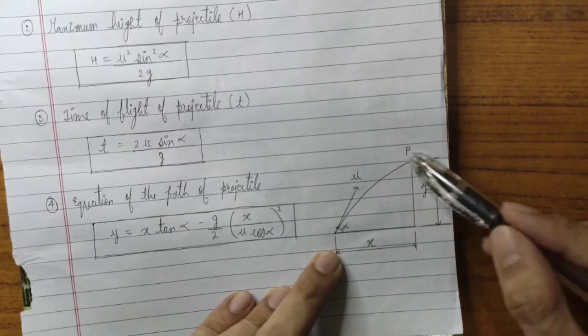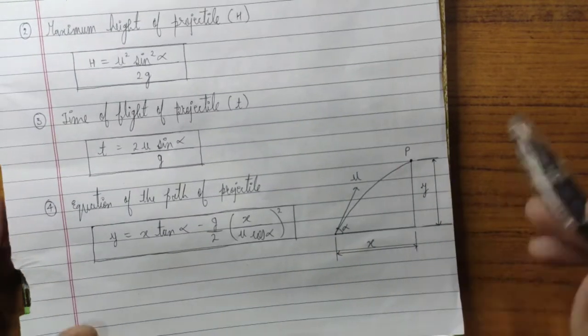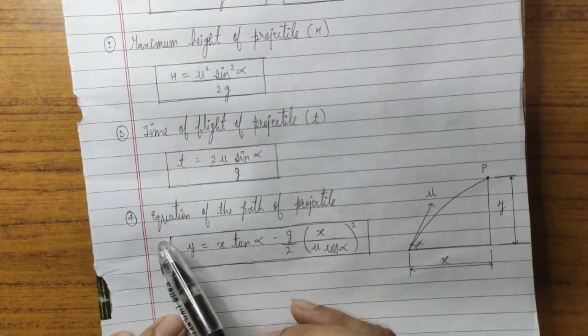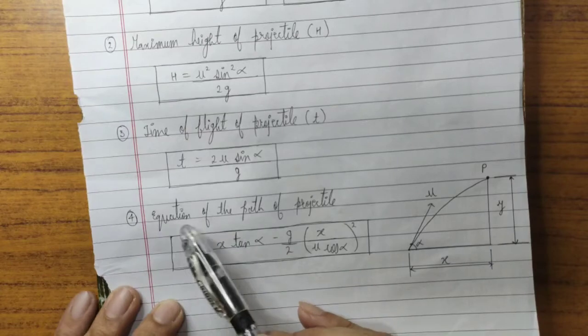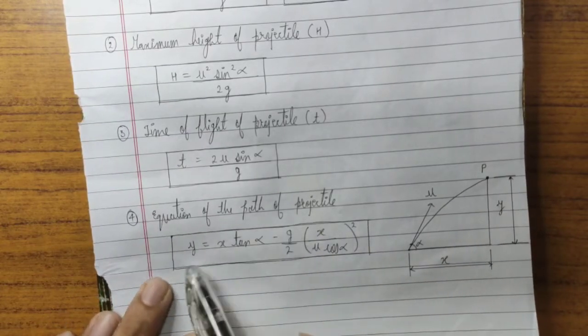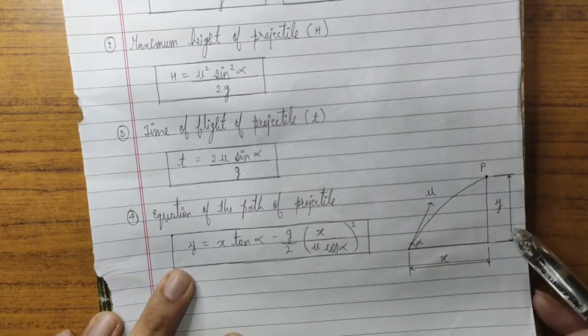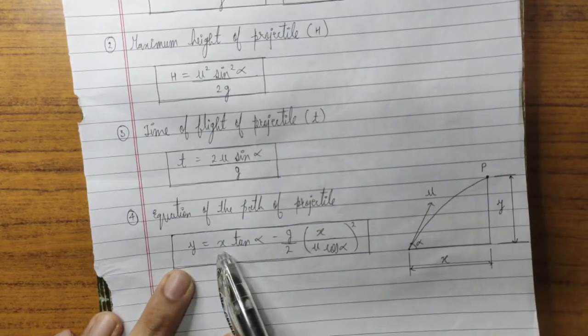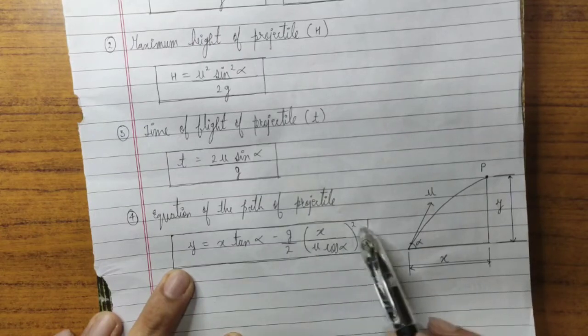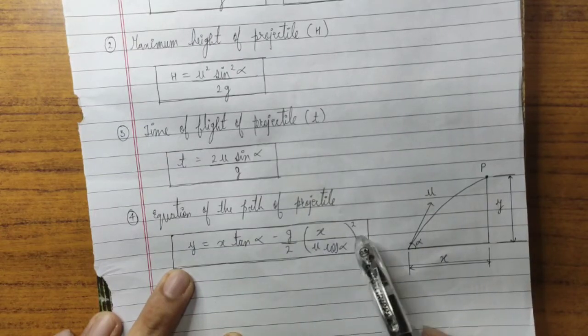Now what is the relation between these? The relation is shown by a very popular equation known as the equation of the path of projectile. Now what is that equation? y is equal to this. y means height. Height is equal to x tan alpha minus g by 2, in bracket x upon u cos alpha, whole square.